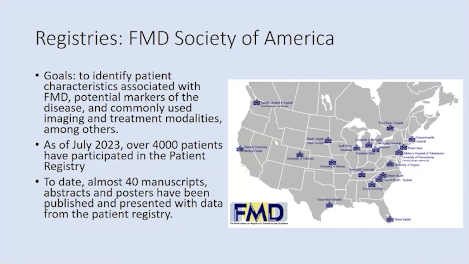I know later in the day, we'll talk a little bit about the registries. This is the FMD Society of America. One of the goals is to identify patient characteristics with FMD and then help identify, using different types of imaging, treatment modalities, where we can go. As of July of 2023, I believe there are over 4,000 patients that have participated in this. So congratulations to those patients. And these are some of the centers that are involved all across the country. To date, almost 40 different manuscripts, abstracts, and posters have been published and presented with this data. And so this is helping grow the field of FMD and SCAD and helping us understand this a lot better.